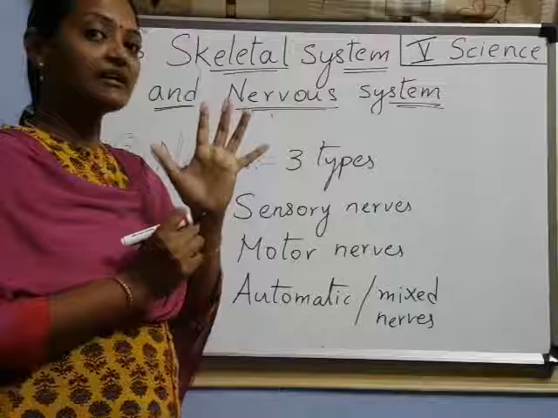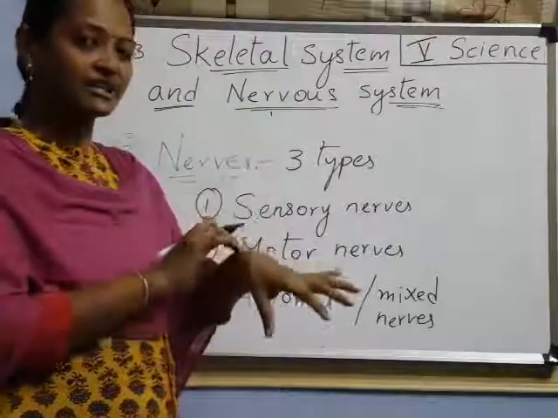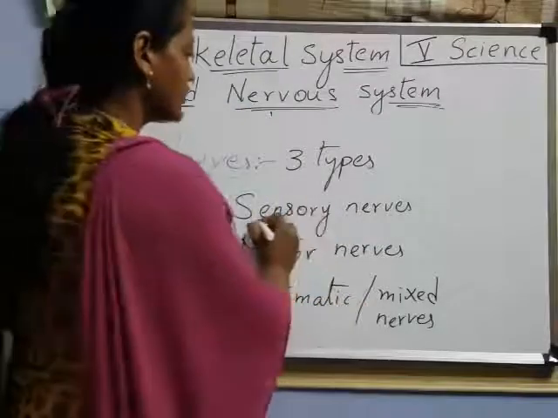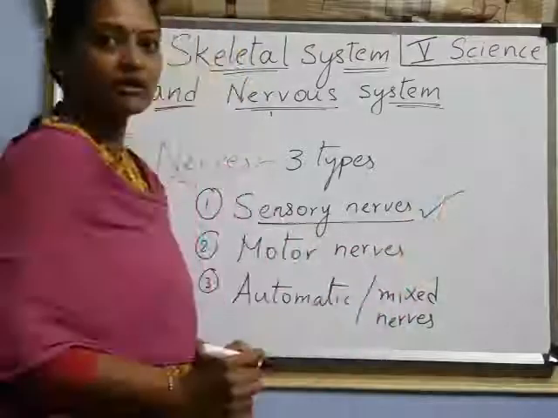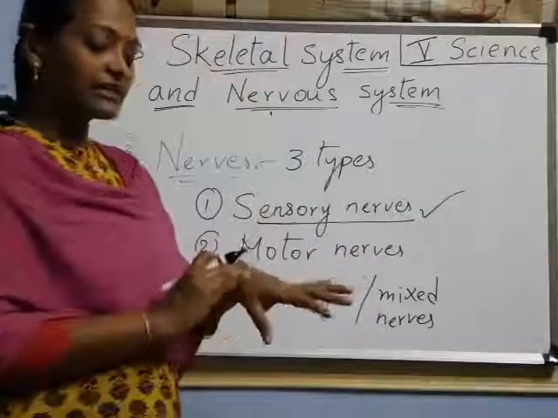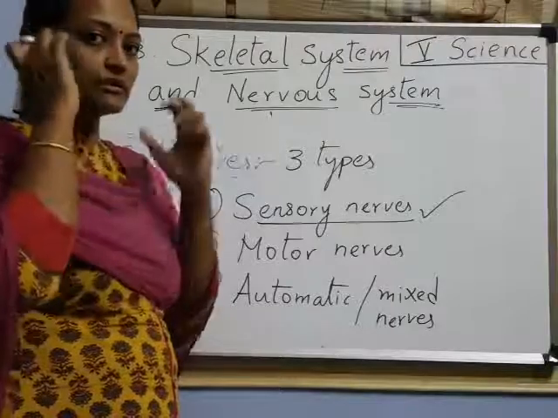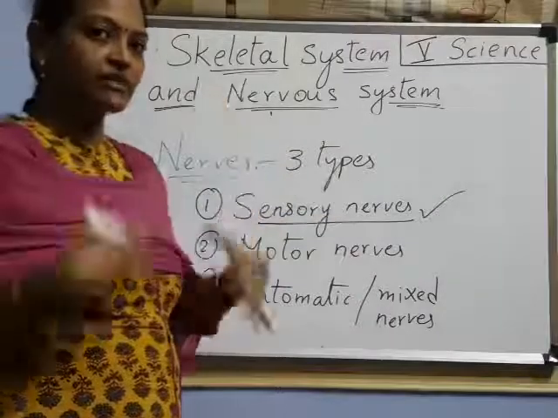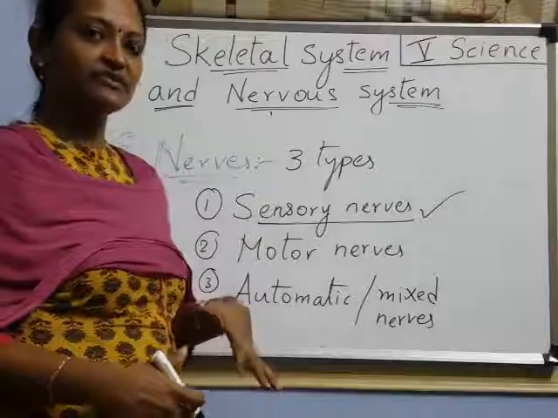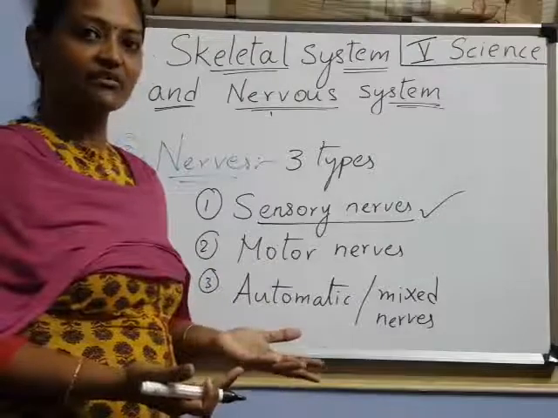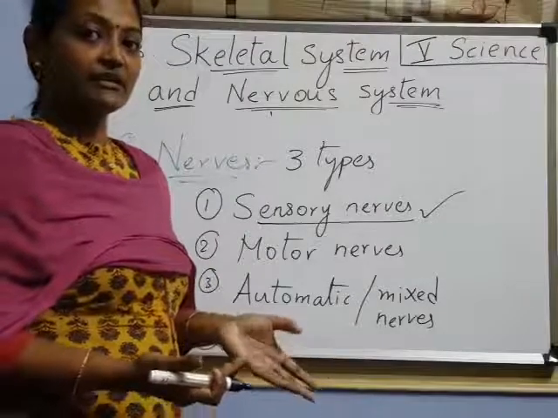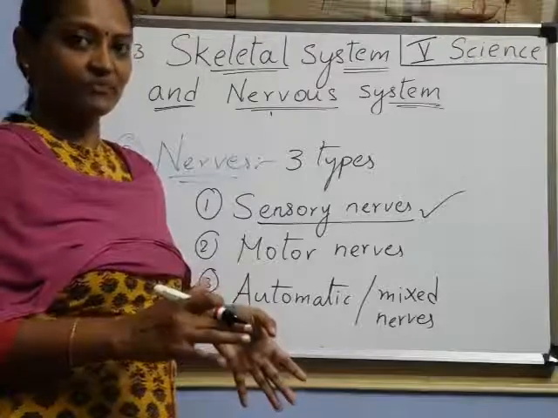All these sense organs are connected to nerves. Those nerves are called sensory nerves. Remember, the nerves that are connected to the sense organs. Here, and the skin, everywhere. The body is covered with skin, right? So skin is also a sense organ, right? Skin means touch, right, children?